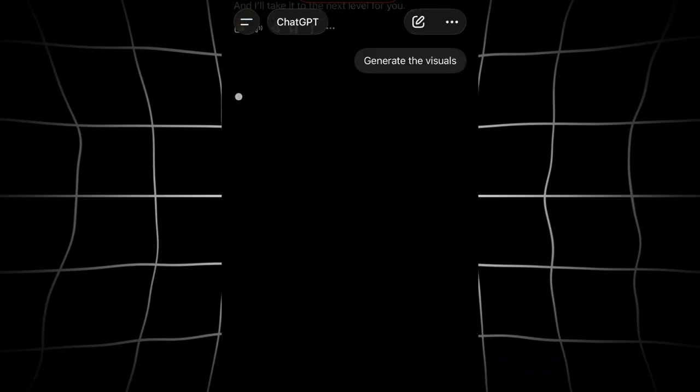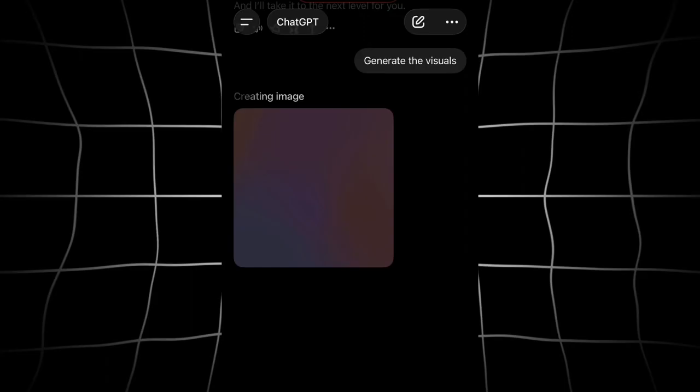Pretty much straight away there, I'm happy with the ideas that ChatGPT has come up with. I am asking it to go ahead and generate the visuals. Now at this point, worth noting that if you are not happy with what AI has come up with, you can go back, refine your prompt, refine your specifics, ask it to come up with more ideas. It's entirely up to you and your goals. It's still going to be a fairly quick process, but for the purpose of demonstrating this, I've gone ahead and said, yeah, go ahead and create the images based on what you have described. And as you can see on the screen there, it is now generating these images, and let's see what we are going to come up with.